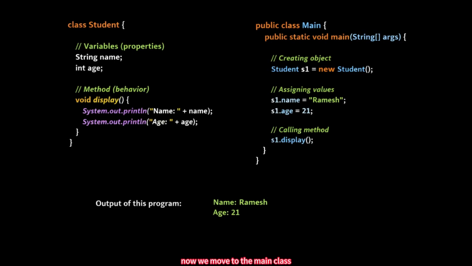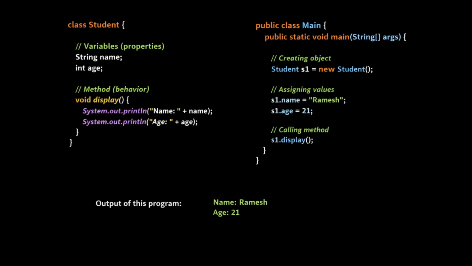Now we move to the main class. In Java, only one class should be public in a file. So here we write public class Main. Here, public means it can be accessed from anywhere. Class is a keyword. Main is the class name. The file name must also be Main.java. Inside the Main class, we write public static void main(String[] args). This is the starting point of the program. Execution starts from here.